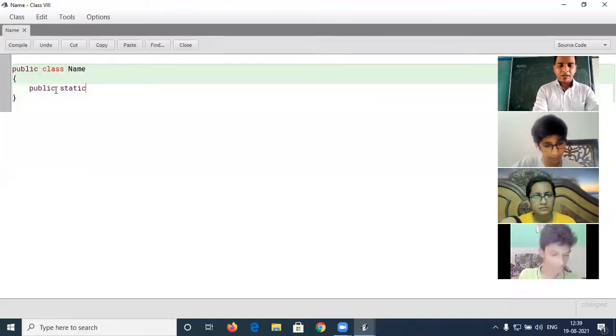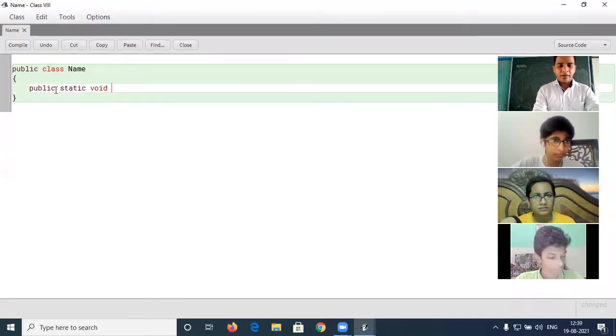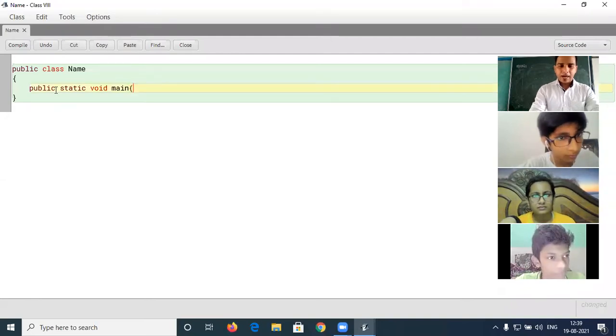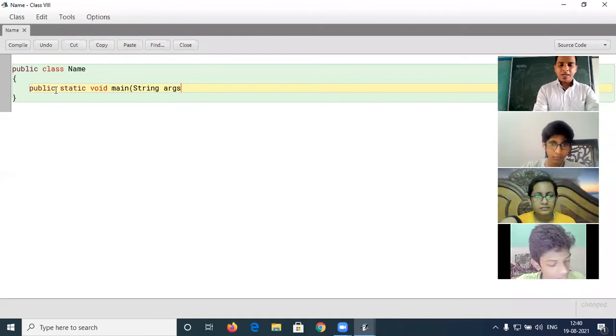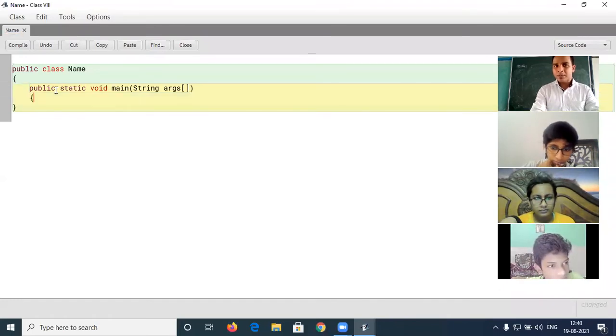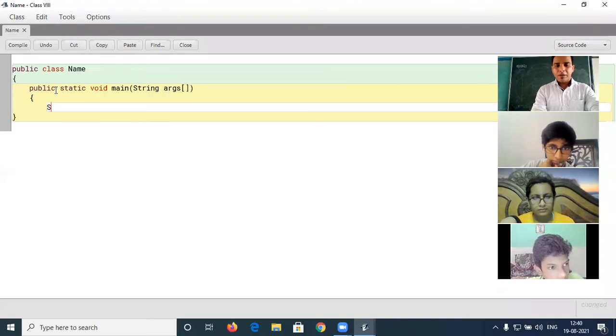Public static void main, and then String args, and then opening square bracket, closing square bracket, then round bracket close, then enter, then curly braces open, and then the printing statement: System.out.println, opening round bracket, and then opening quote.